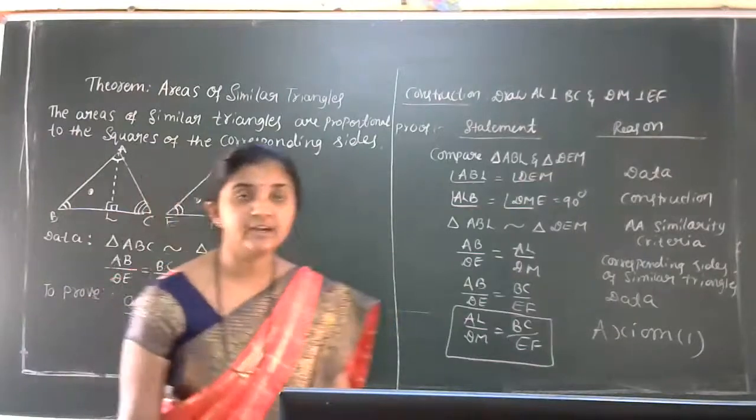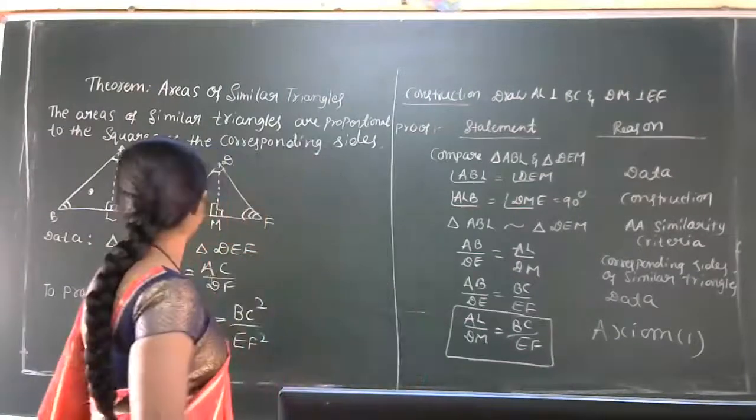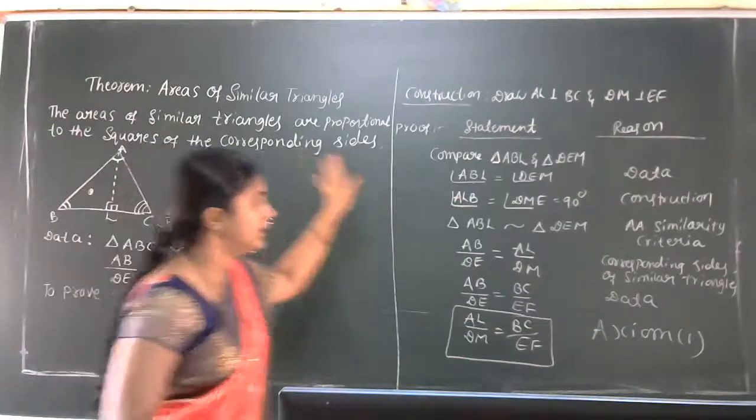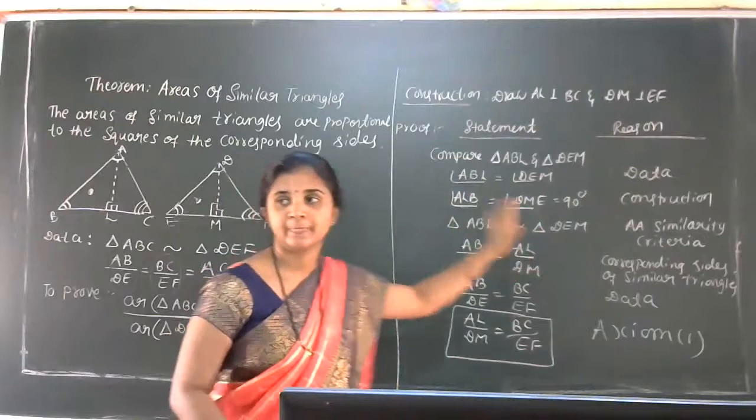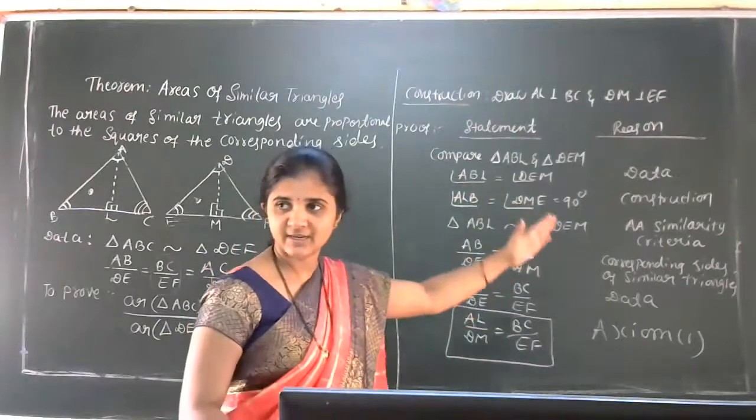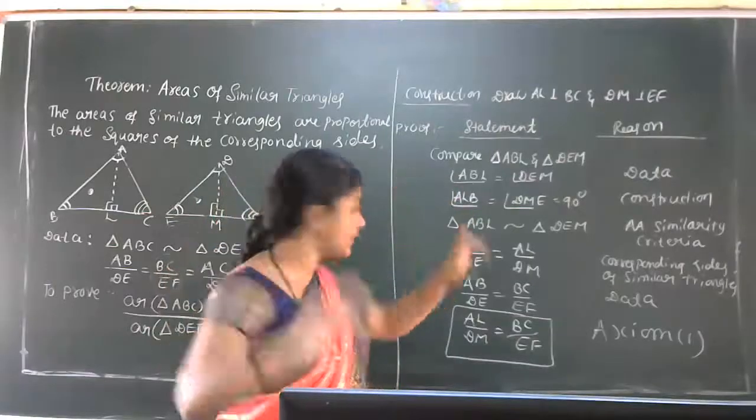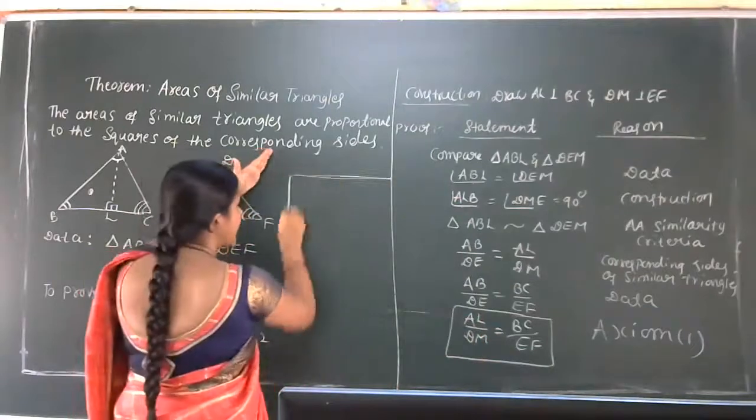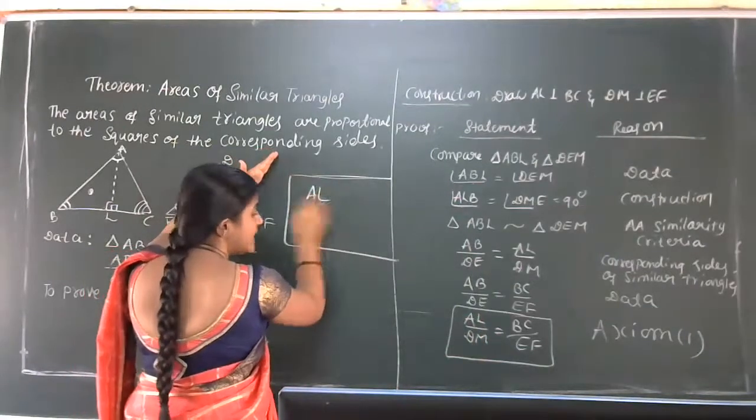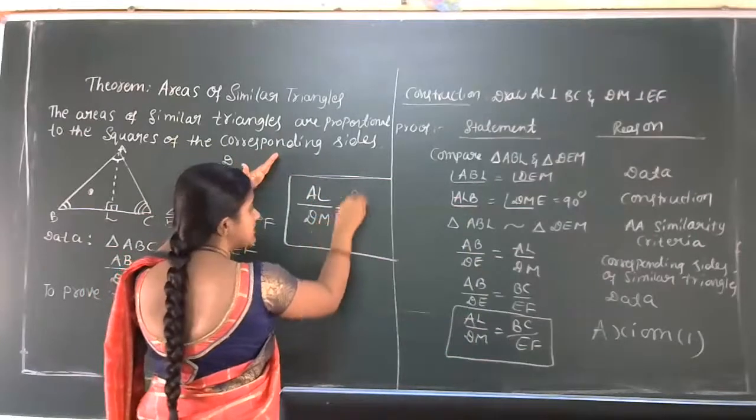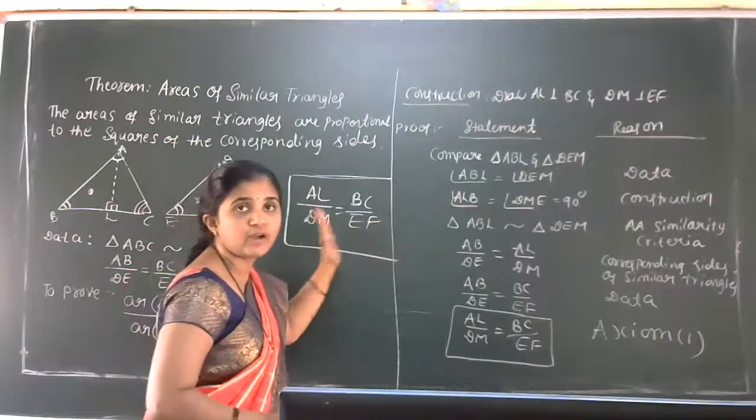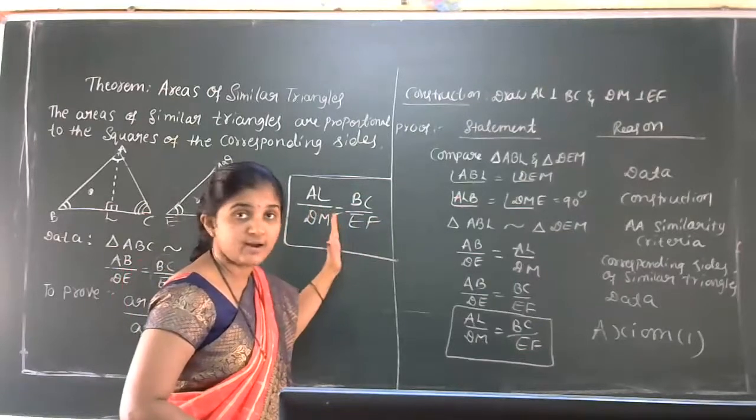For that I need board space, no? So which side should I take? Can I use this side, or can I rub this portion only? That side only I have to take. But you have to fix the results, okay? What result did you get? We will list it out here. Can I write here the last result we got actually? AL by DM is equal to BC by EF. This is what we need for the further step, okay?